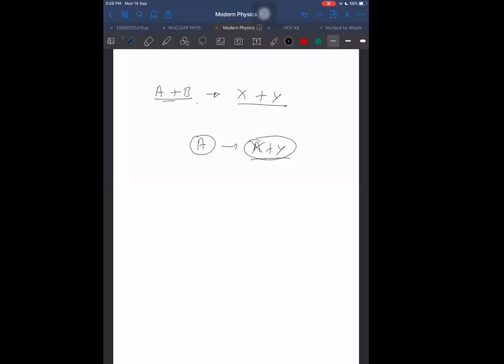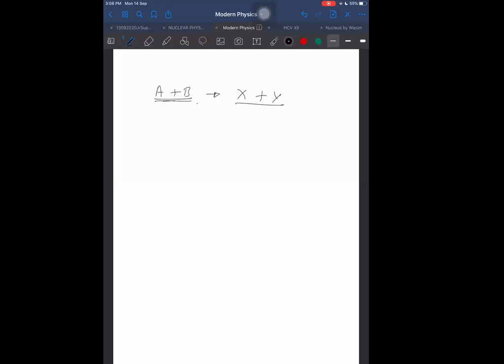Sometimes I may give a particle, for example, make some neutron strike some nucleus in order to make some nuclear reaction possible. Anyway, A plus B forming X plus Y, and there could be X plus Y plus Z also. I am assuming this is a reactant, this is a product.